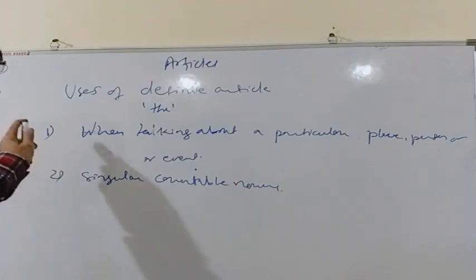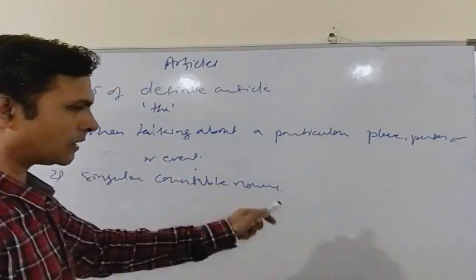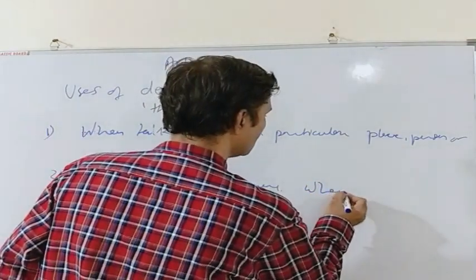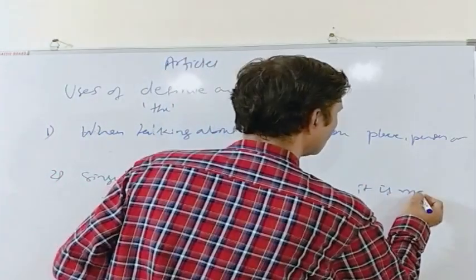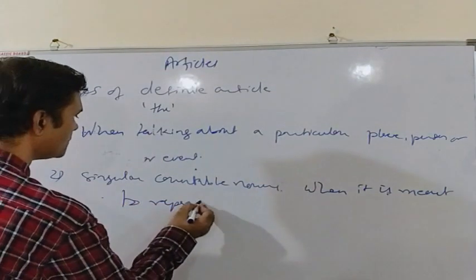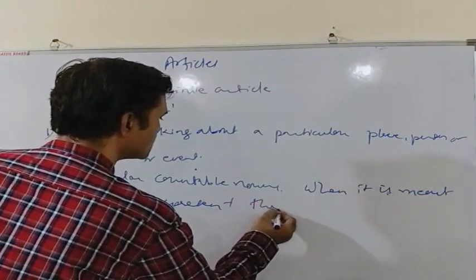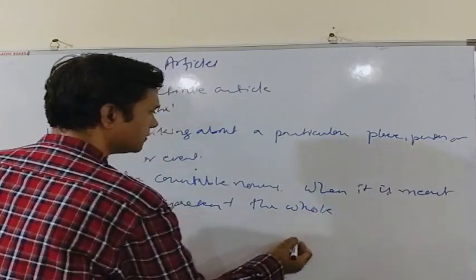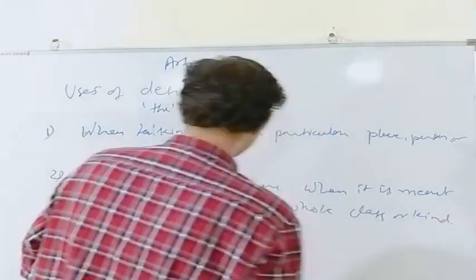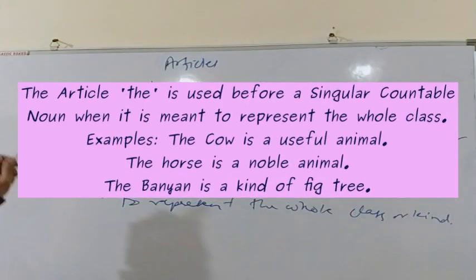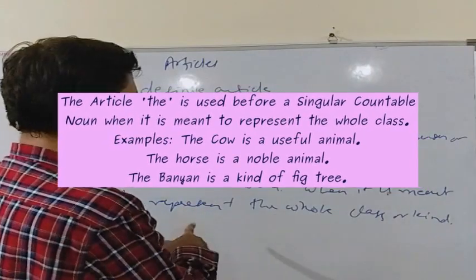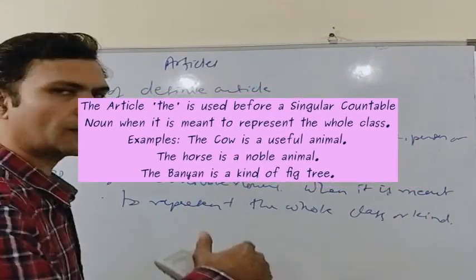But we can also use the with singular countable noun, especially when it is meant to represent the whole class or kind. That is, we use the before a singular countable noun when that noun is meant to represent the whole class or kind of that noun.